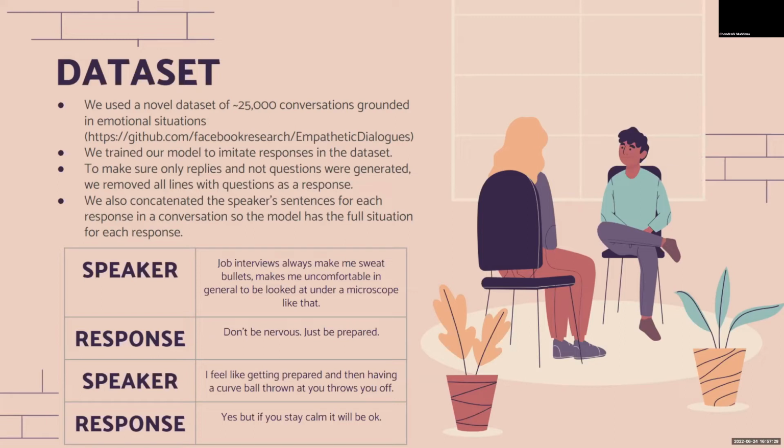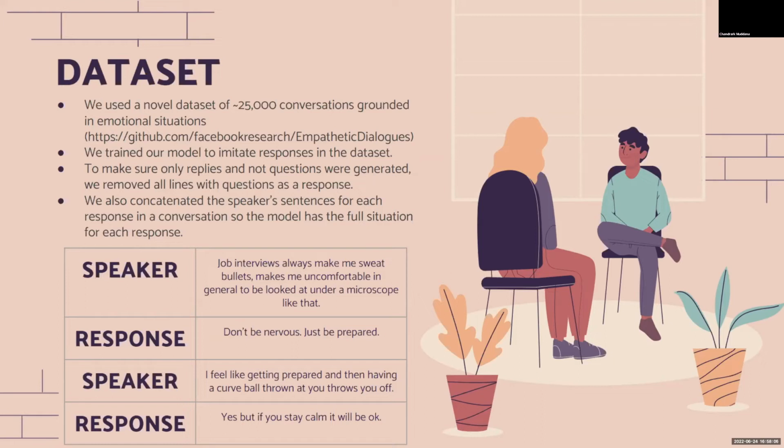So we trained our model to imitate those responses in the dataset. However, there were a lot of questions in that dataset, and we did not want our bot to ask another question when we just wanted to give a comforting response. That is why we took out all lines with questions using pandas, and we also concatenated the speaker sentences for each response in the dataset so that the model has a full situation for each response in its training data.